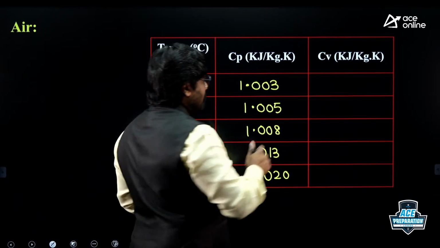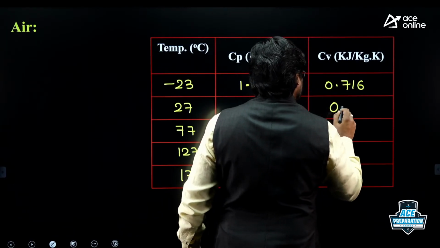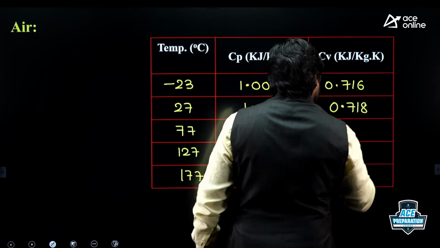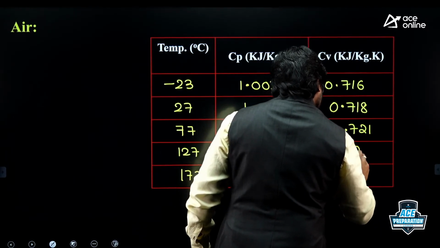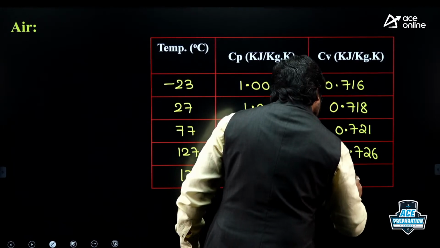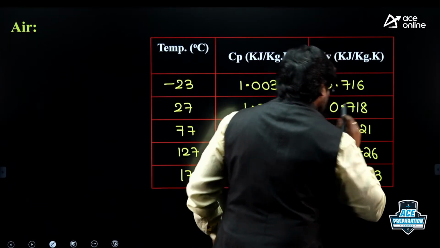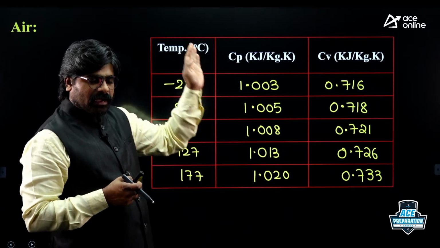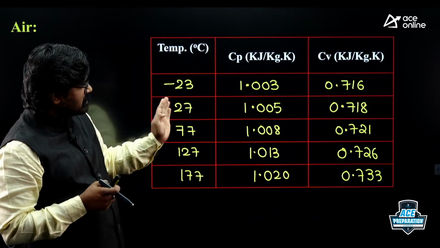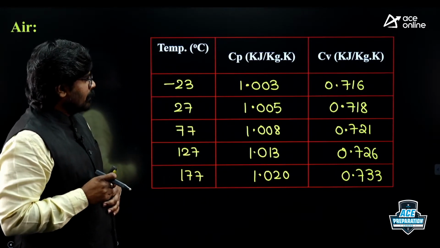Similarly, Cv: 0.716, 0.718, 0.721, 0.726, 0.733. So these are practical values of Cp and Cv corresponding to various temperatures for air only. These values are valid for air only, practical values, right?